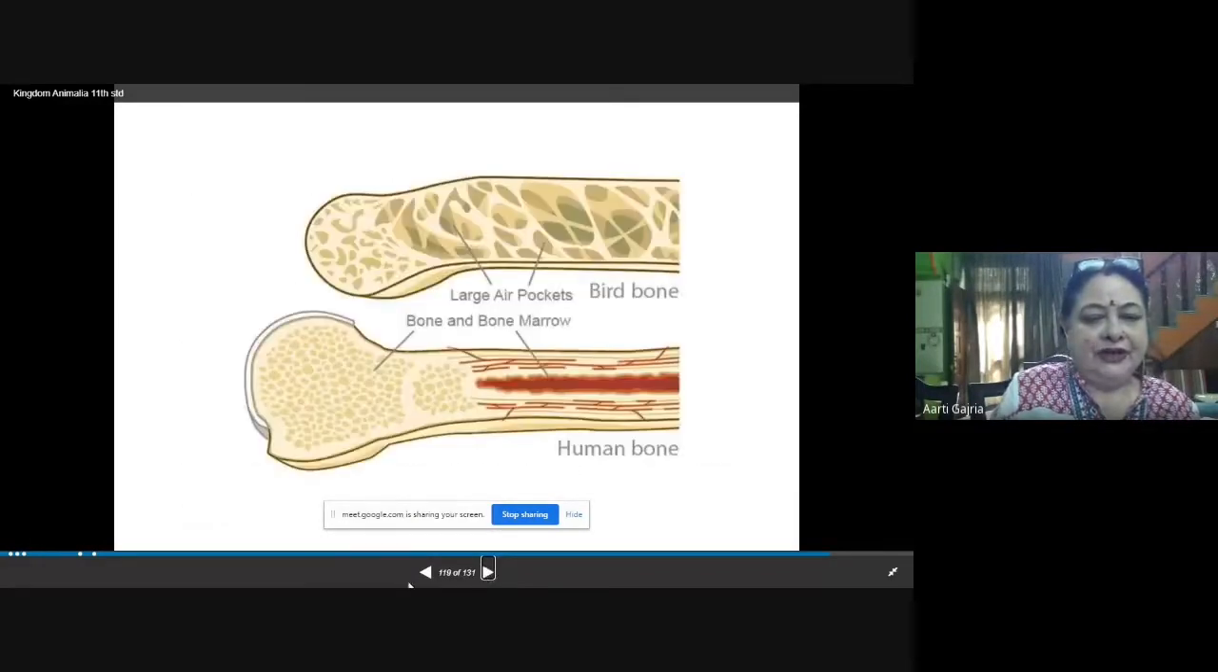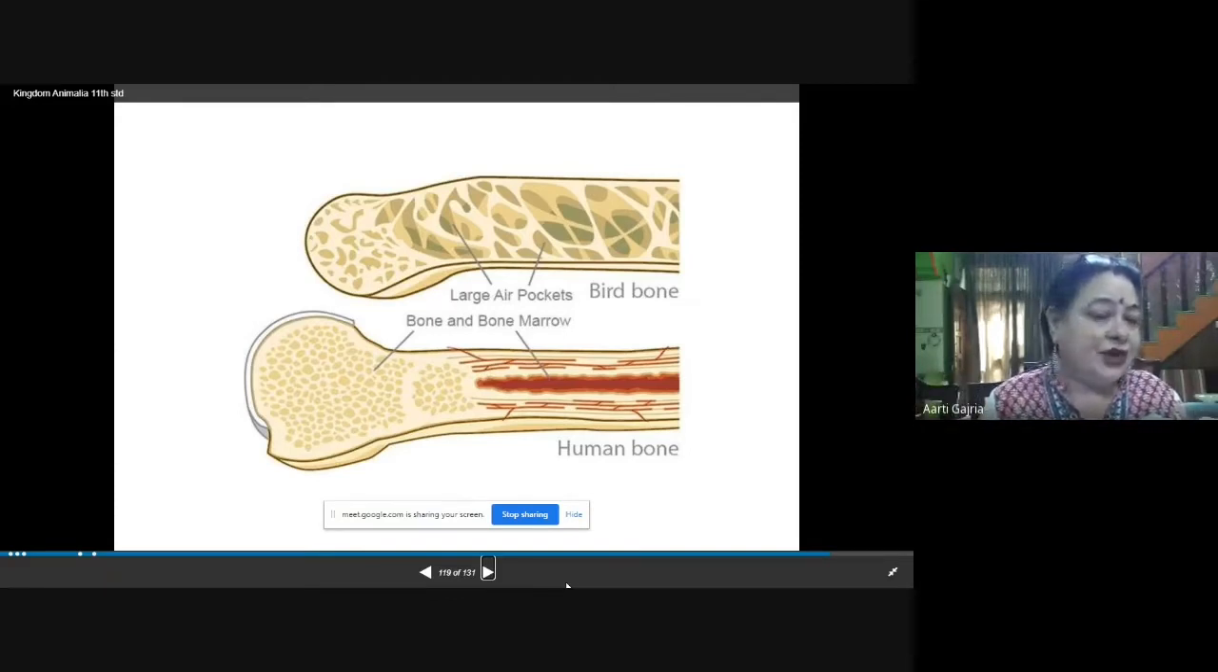See, here they have shown the difference between the bones of human beings and the bones of birds. Here you will find large air pockets in the bones of the birds. So this is the difference between the bones. In human beings, you will find solid bones. We have solid bones with bone marrow.